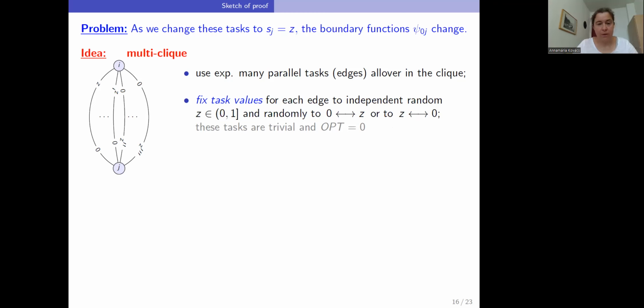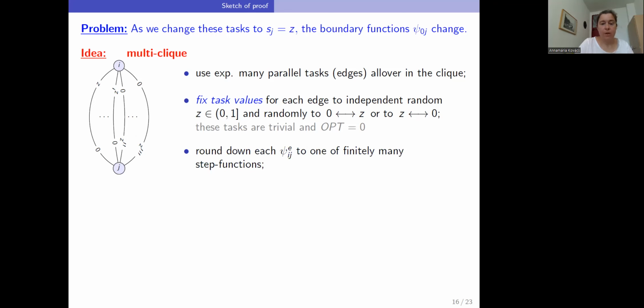So for that we consider our psi functions. And now we would also like to have just finitely many different psi functions, and therefore we round each psi boundary function to some nearby step function. And then for a given pair of machines, we consider only a subset of these parallel tasks, those with the same step function that occurs most often for this pair of machines.